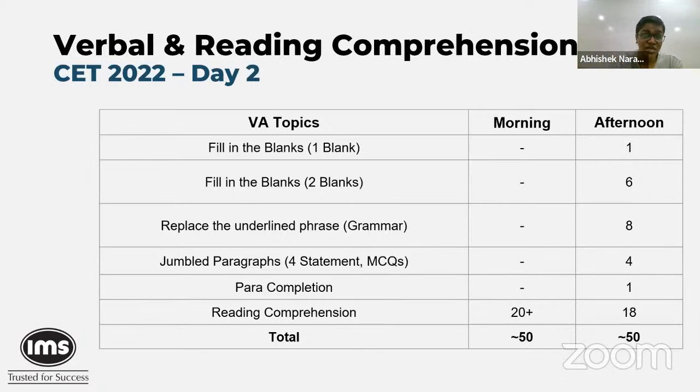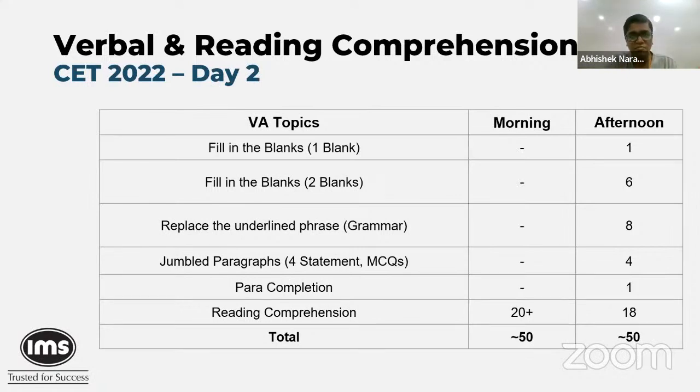There were parajumbles present in this year's afternoon session, today's afternoon session, sorry. But unlike what used to come in the CET, which had something like a caselet style parajumble.